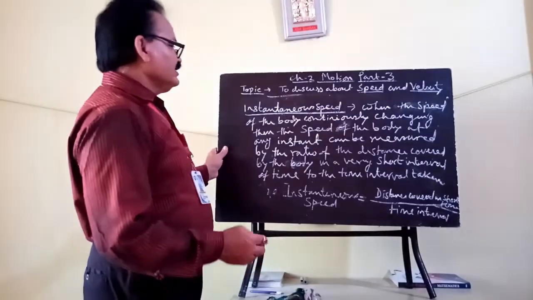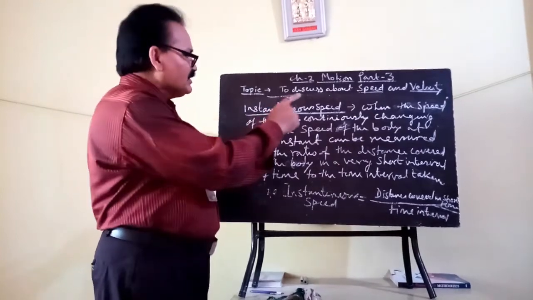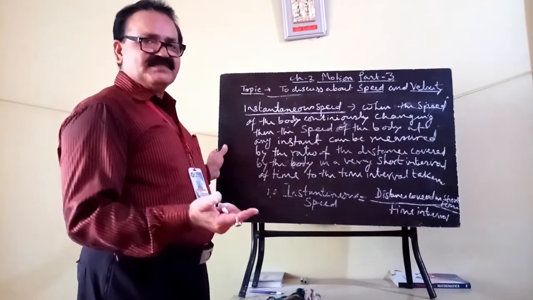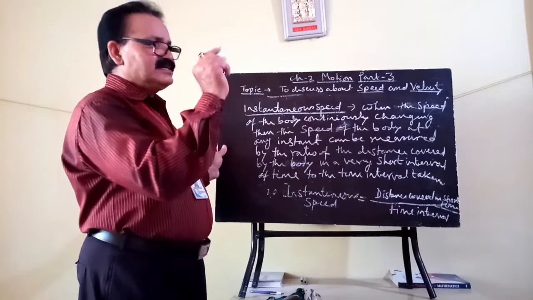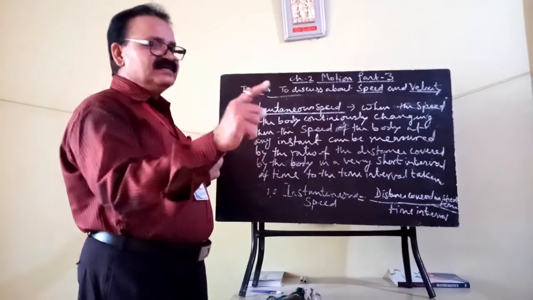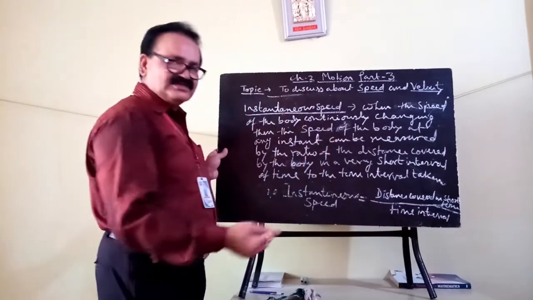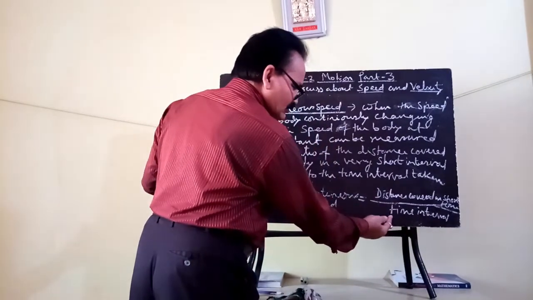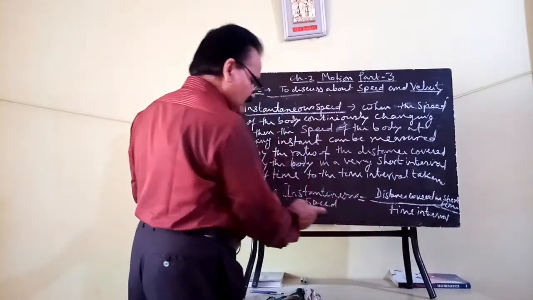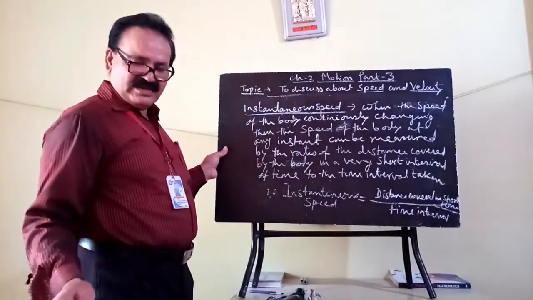Okay, so speed of the body at a particular instant, because the speed of the body is continuously changing. So to measure the instantaneous speed, what will happen? You have to find the ratio of the distance covered by the body in a very short interval of time to that short time interval. Okay, this ratio will give you the instantaneous speed. Clear?